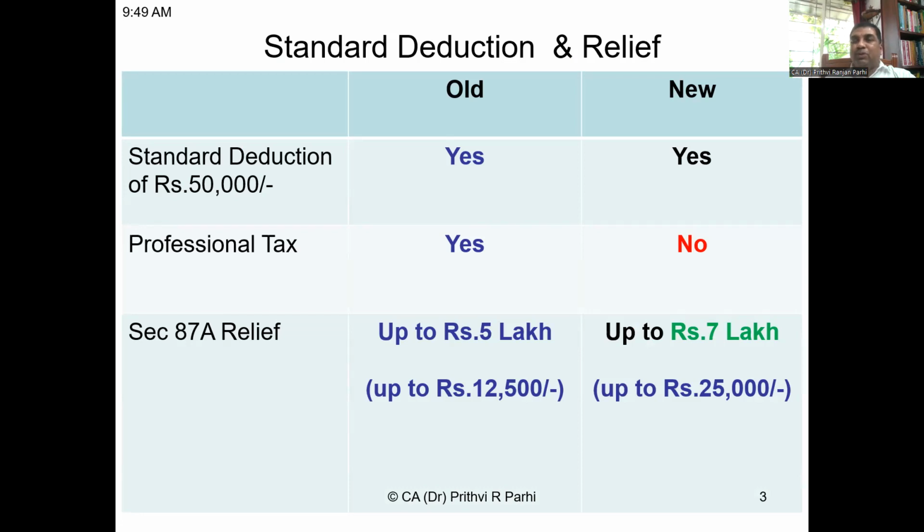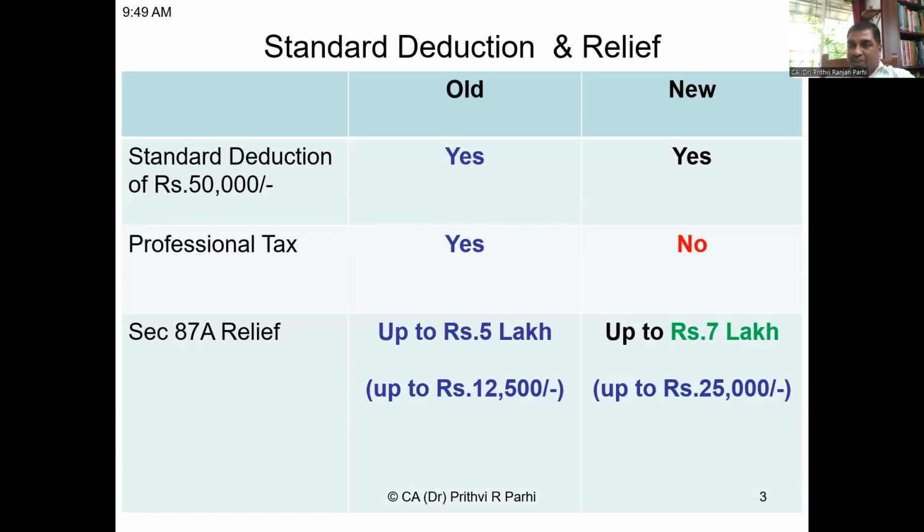In both cases, suppose someone's income is, let us say, 10 lakh rupees. Under old scheme, standard deduction of 50,000 will be available. New scheme also, 50,000 will be available. So effective income will be 9,50,000 in both the cases. Now, salaried taxpayers and other taxpayers also enjoy one benefit of professional tax. If professional tax or tax on employment is paid, then that is a deduction allowed from the total income. But this deduction is allowed only under old scheme, not allowed under new scheme.